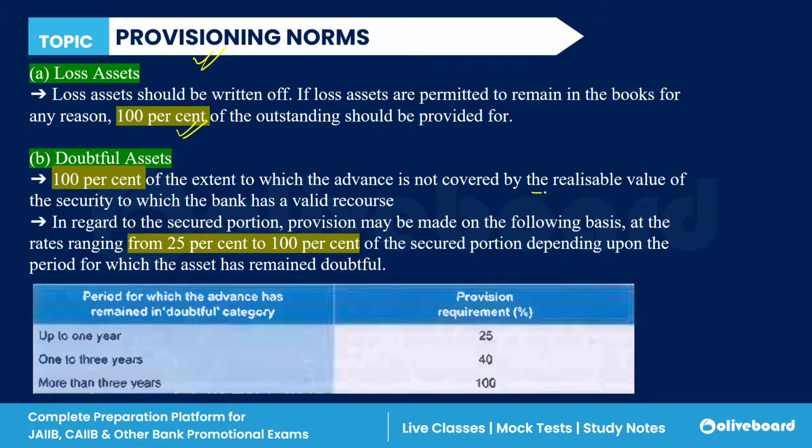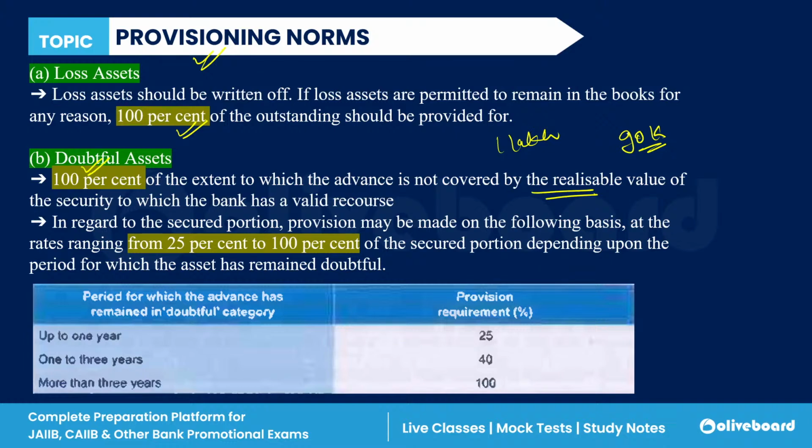That value is known as the realizable value. For example, your debt is 1 lakh, but the realizable value is only 90,000. So you have 10,000 which is uncovered by the realizable value of that collateral. On that 10,000, you have to keep 100% as provisioning.